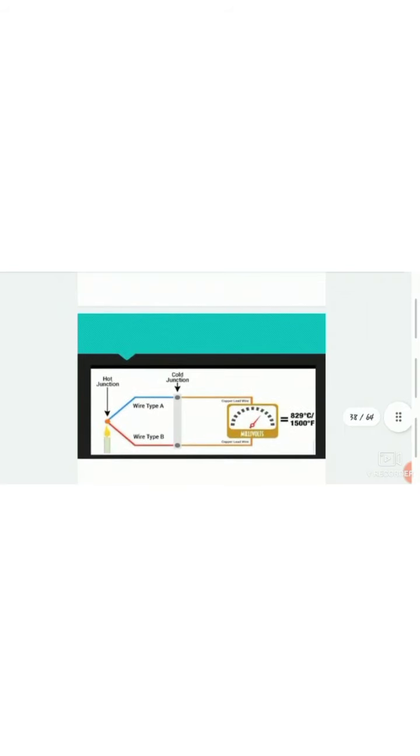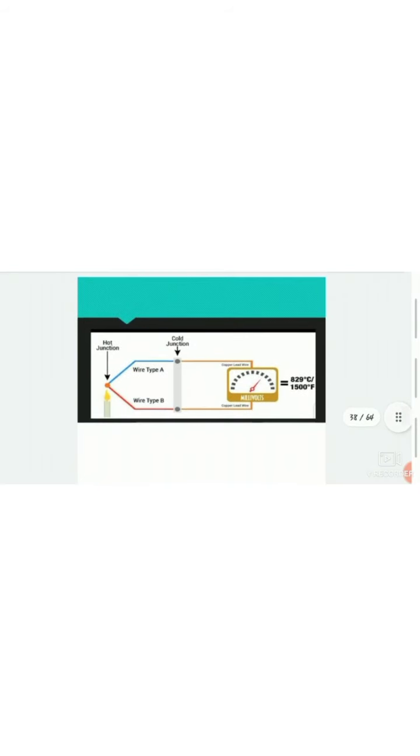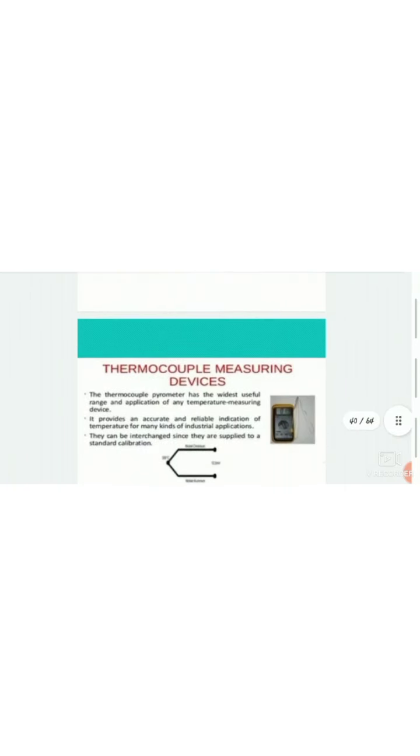This is the applicative diagram of a thermocouple. When we heat a junction, we can see the temperature on a meter. Thermoelectricity: a thermocouple is composed of two dissimilar wires joined together so as to produce thermal EMF. A simple thermoelectric circuit is composed of two wires of different metals A and B. Assume that the left hand junction of the wire is the point of measurement. Then the left hand junction is called the measuring junction, and the right hand junction is called the reference junction, frequently maintained at either 32 degrees Fahrenheit or 68 degrees Fahrenheit.